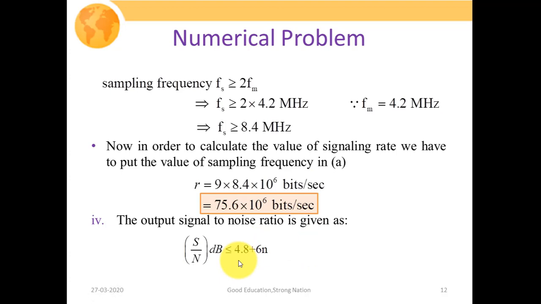It is quite simple. You only need to focus on whether the given input signal is a sinusoidal one or not. If it is strictly mentioned that we are assuming a sinusoidal signal, then we have to use 1.8 plus 6n. But since our question has not mentioned it, we have used this particular formula. So please be focused and read the question properly.